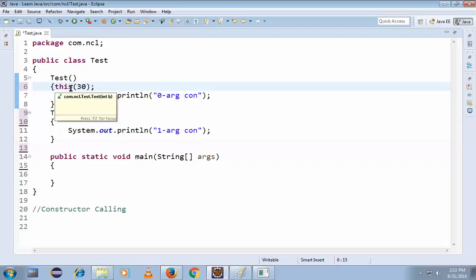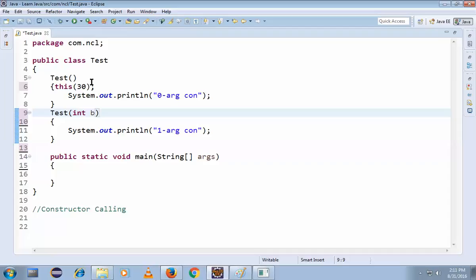So don't get confused about why I'm writing this here, right? Both belong to the same class and have the same class name. To represent that this is an integer value, or a double value, or a float value, I'm just writing this dot with the integer. This dot 30 means the compiler will understand it's calling the integer version, right? When I write 30.5, it's a double value, so it won't compile, right? So I think you understand.